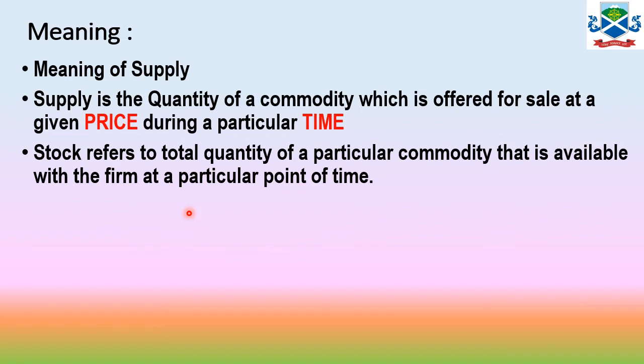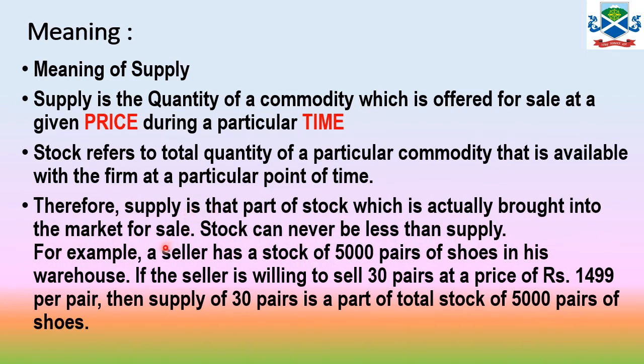Stock is available but not ready to sell. That is the main difference between supply and stock. We take an example over here to clear up more differences between stock and supply. We can take it that supply is the part of the stock which is actually brought into the market for sale. Stock can never be less than the supply. Stock is either equal to or greater than the supply.